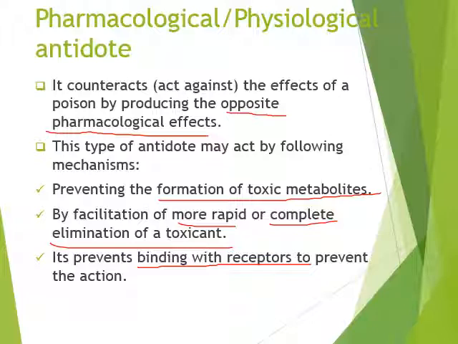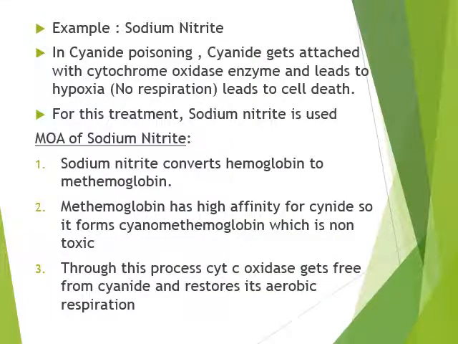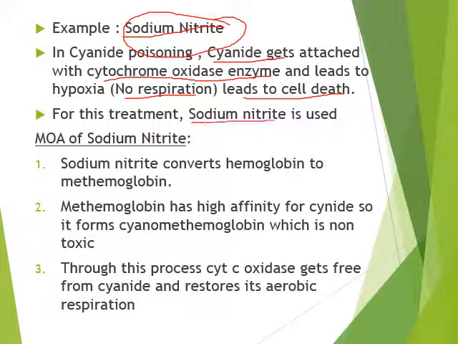So here we will see the example of sodium nitrite. First of all, sodium nitrite is used in the treatment of cyanide poisoning. So first we will understand what happens in cyanide poisoning. Whenever cyanide gets into the body, it attaches to the cytochrome oxidase enzyme. Cytochrome oxidase enzyme is responsible for respiration. So cyanide attached to this enzyme leads to no respiration, which can lead to cell death. For this treatment, sodium nitrite is used.